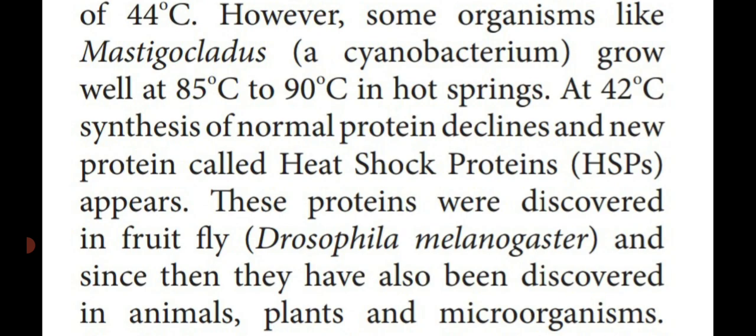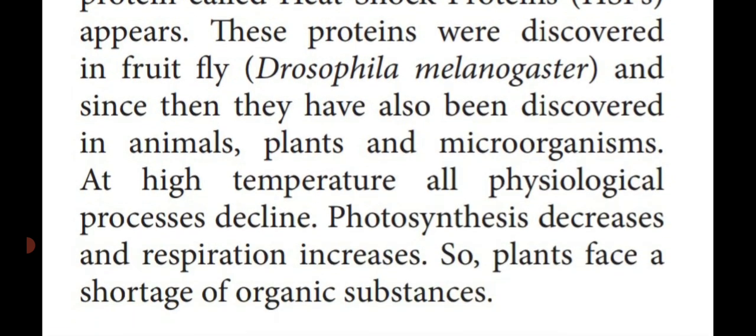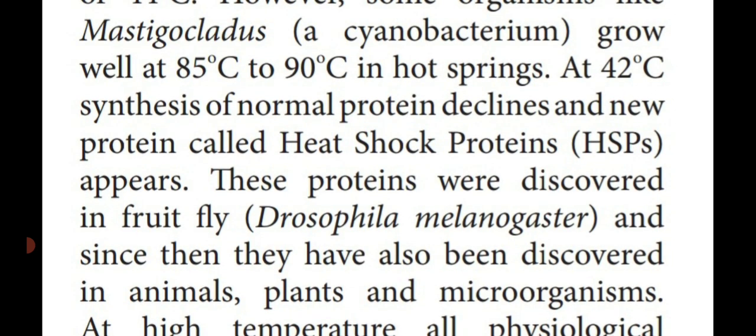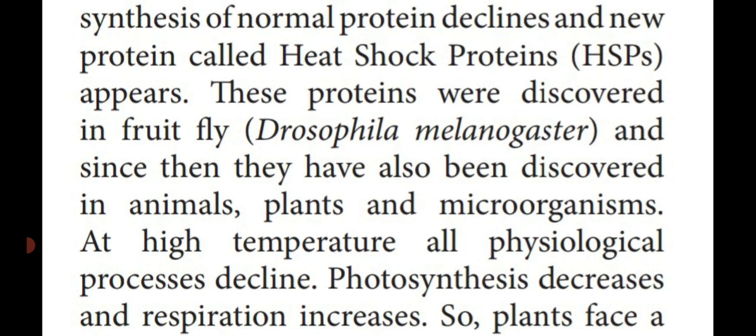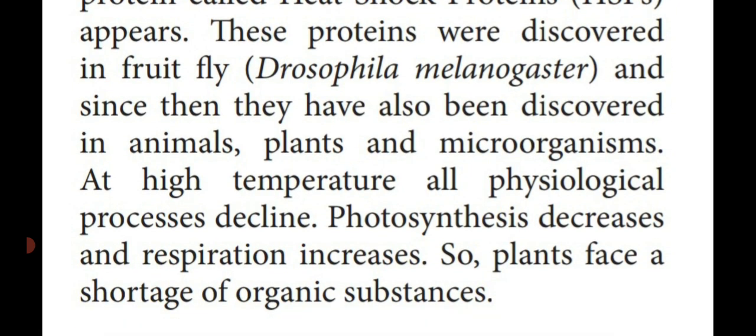These proteins were discovered in the fruit fly, for example Drosophila melanogaster, and since then they have also been discovered in some animals, plants and microorganisms. So at what degree Celsius? 42 degrees Celsius. The normal protein synthesis is decreased and they produce HSP, that means heat shock protein. Example, Drosophila melanogaster and some animals, plants and microorganisms.